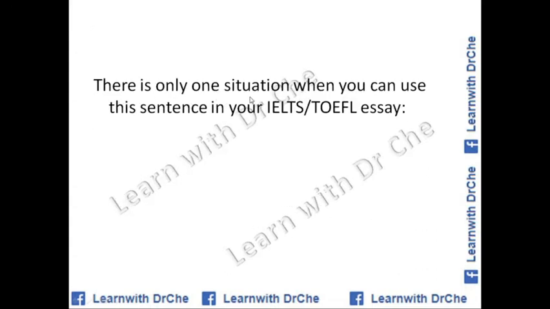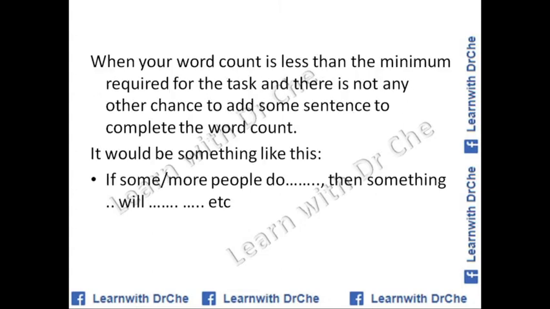There is only one situation when you can use this sentence in your IELTS or TOEFL essay, because we have to look at the risks and benefits.